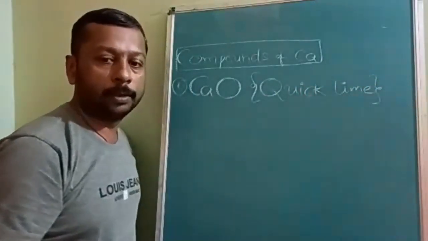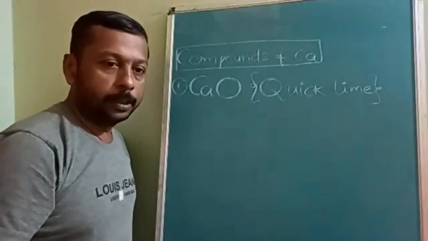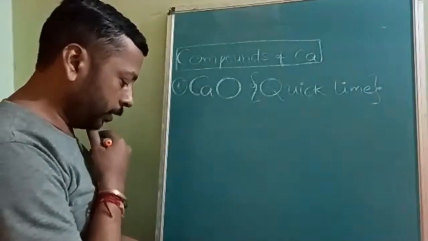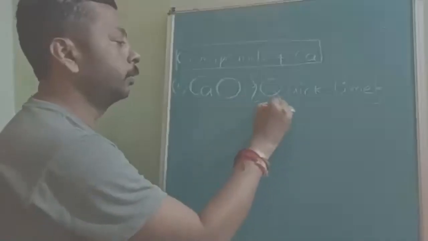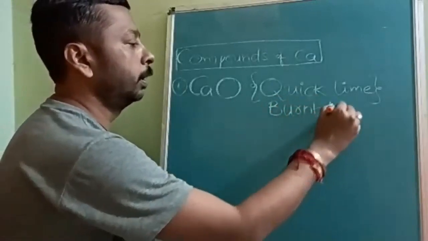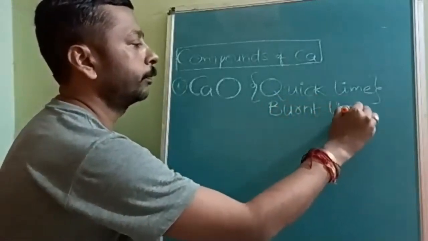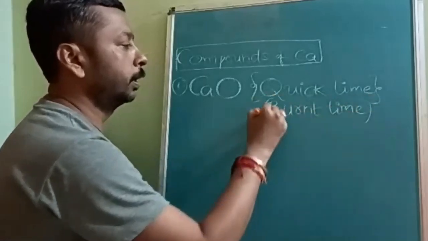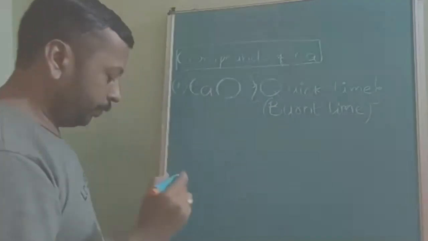Commercial name is what? Quicklime. Is that understood? It is also called burnt lime, B-U-R-N-T, burnt lime, or quicklime. Now, preparation.